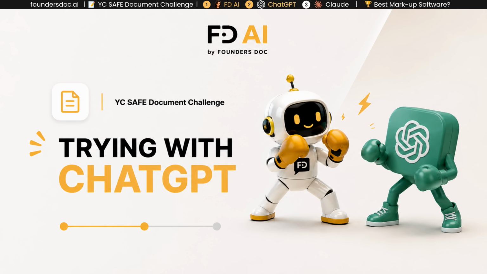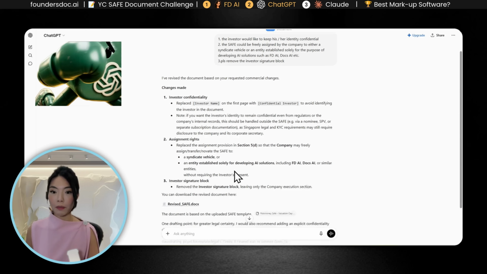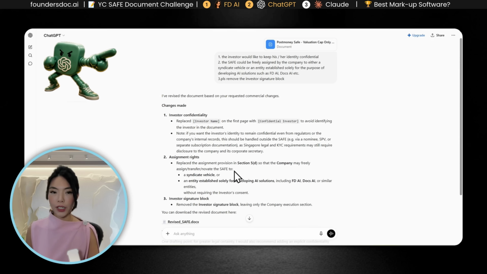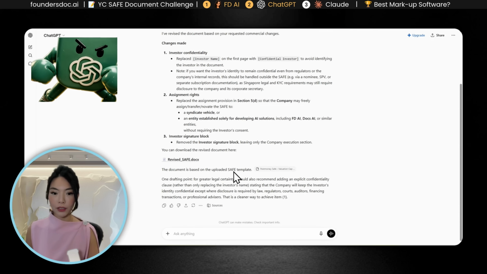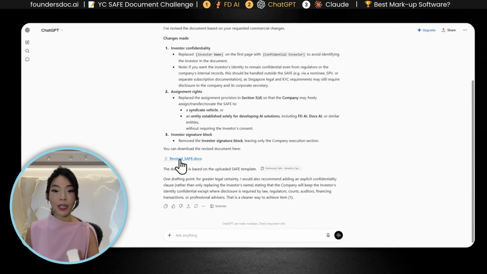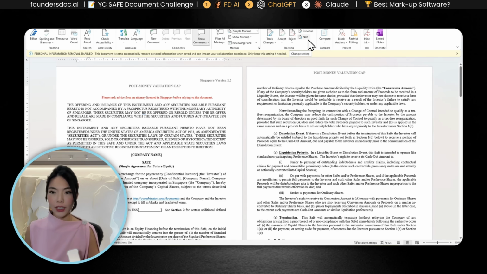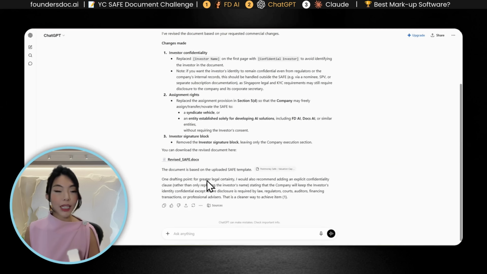Now, let's see what ChatGPT and Claude have produced in parallel. So for ChatGPT, they said I've revised the document based on your changes. In this document, they don't seem to have a document editor function, so we will have to download the document. Unfortunately, they marked it up not in track changes, which makes it a little bit difficult for us to review the changes. But let's perhaps prompt it further to say, please mark up the document in track changes.